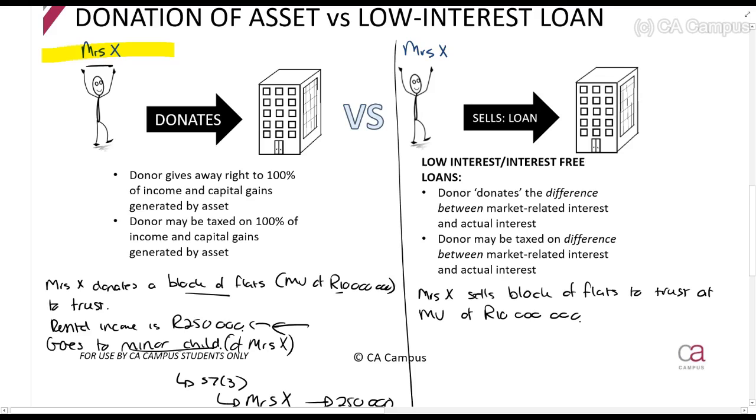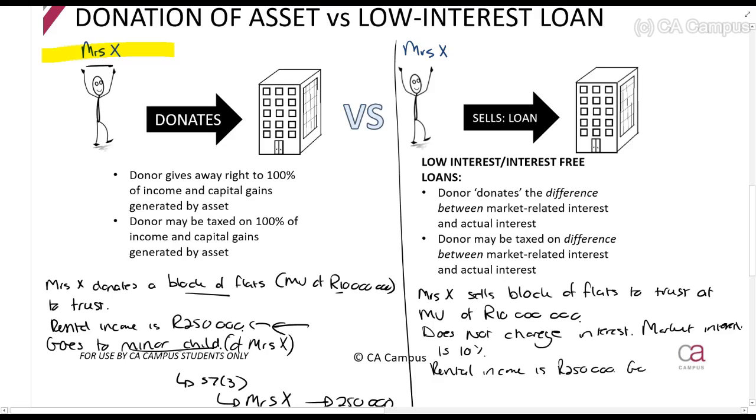She does not charge interest. The market interest is 10%. Rental income is 250,000 and goes to her minor child.